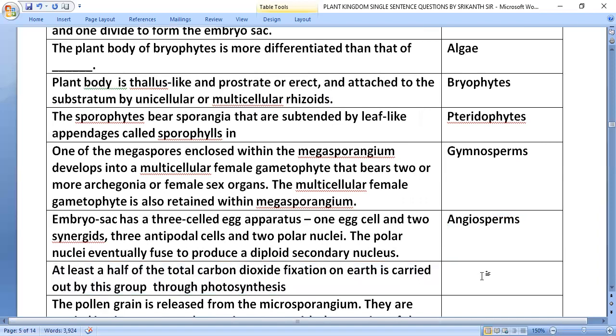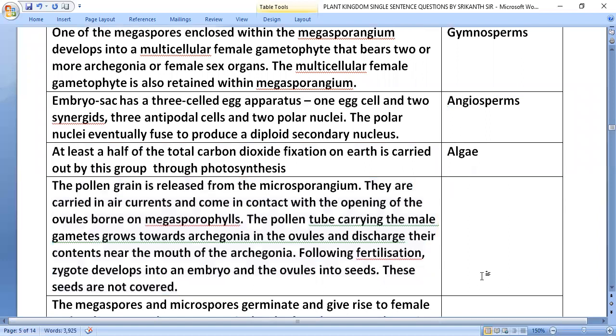At least half of the total carbon dioxide fixation on Earth is carried out by this group through photosynthesis. Algae.